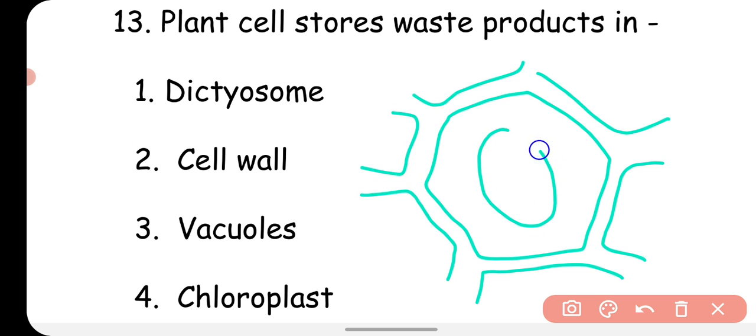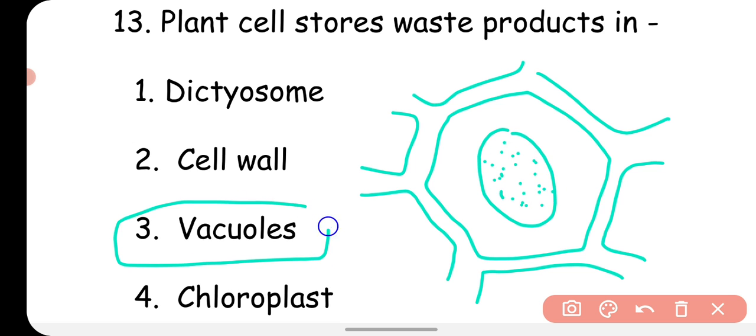vacuole. You know that the vacuole is a single membranous vesicle-like structure located centrally in the mature plant cell, and it is single in number. It acts like a storeroom for the cell, and it can store the waste product of the plant cell. So vacuoles are the correct answer.